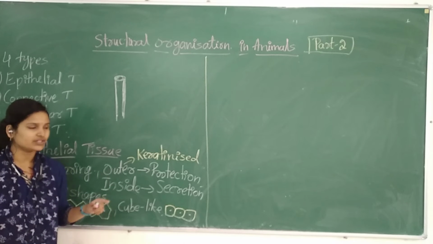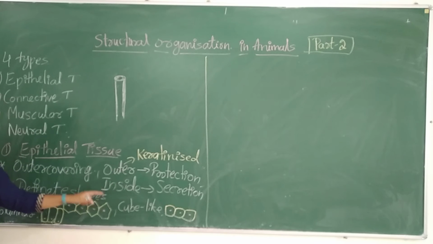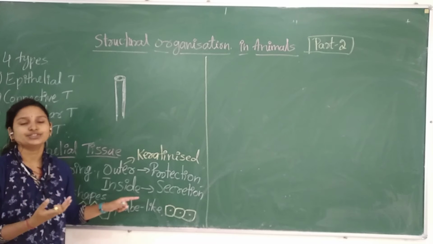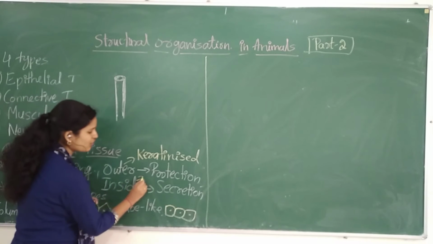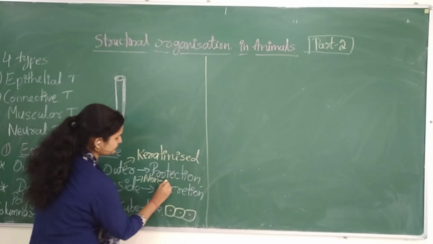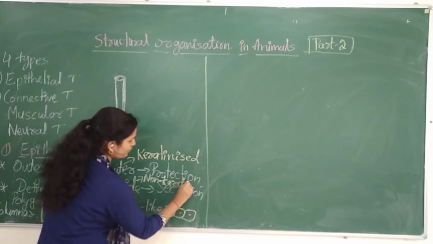To perform that function the cell should be keratinized, whereas the epithelial cells present inside the body cavity, we call them non-keratinized.